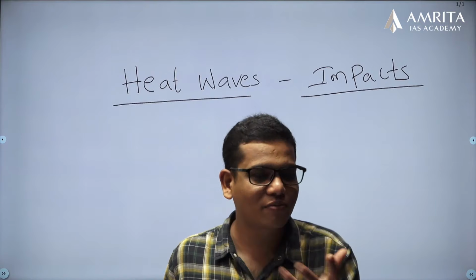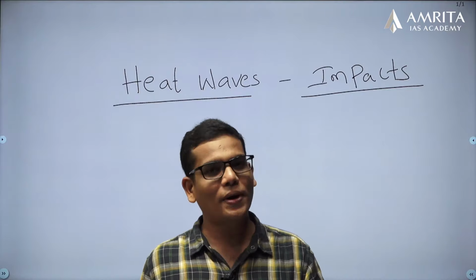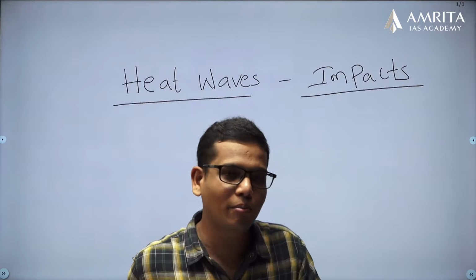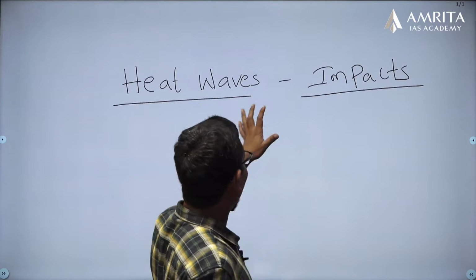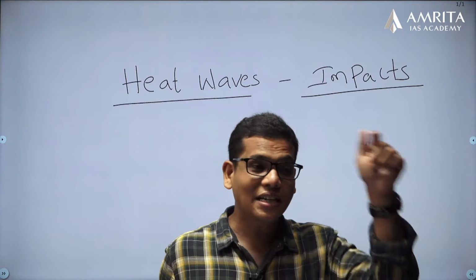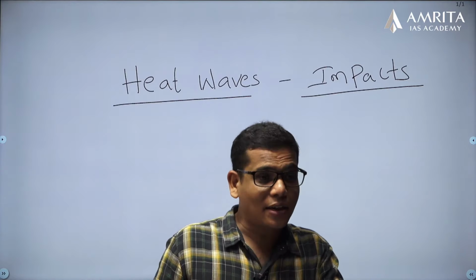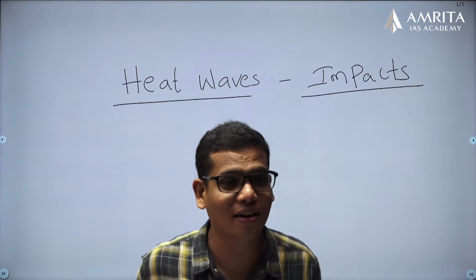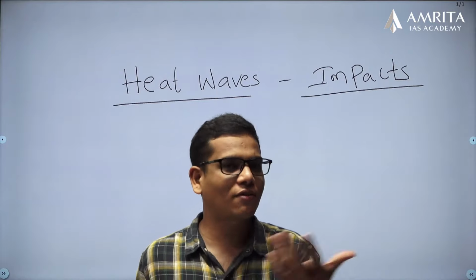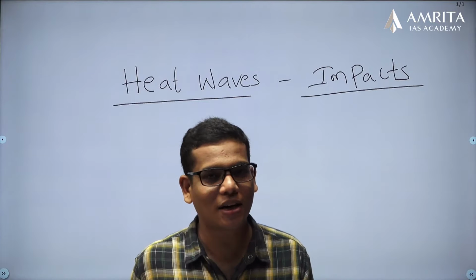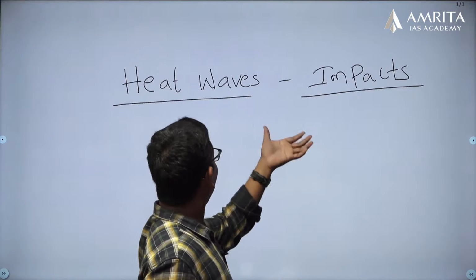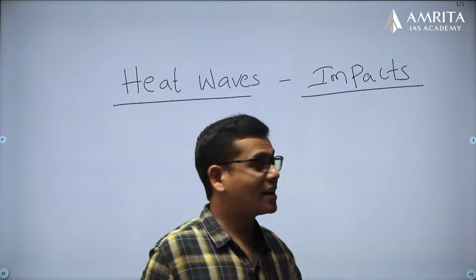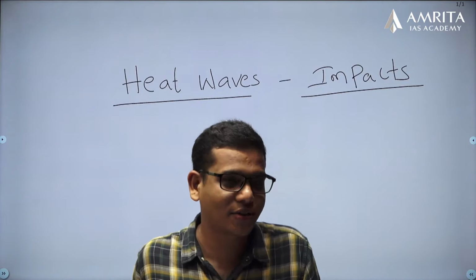Earlier it was normally in the month of May, though it can start anywhere between March and July. This time it started in the month of March itself. That is why it is important, and they have also prevailed for a longer time. Earlier it was for a shorter duration, maybe 1 week or 10 days, but this time they have prevailed in India for longer, and that has severely impacted the country. That is the reason why this topic is important.